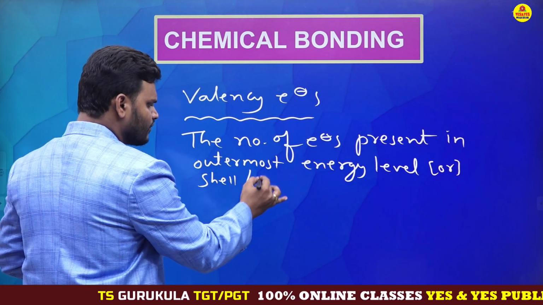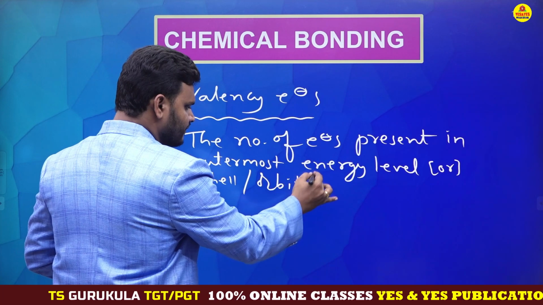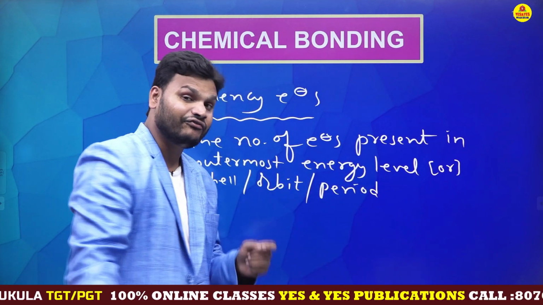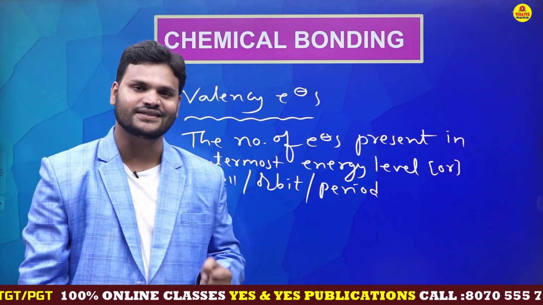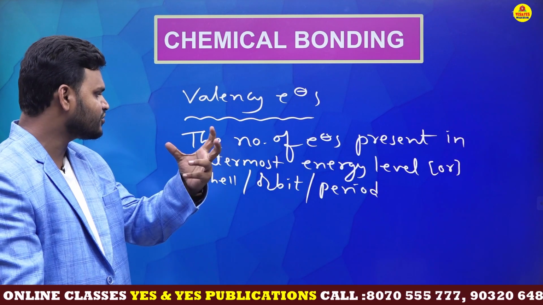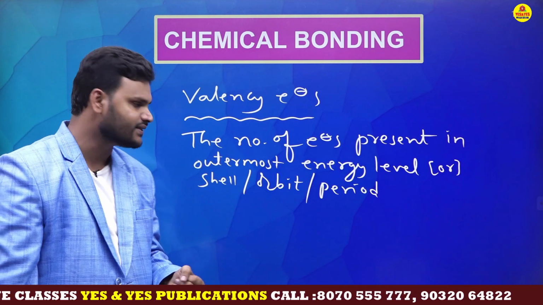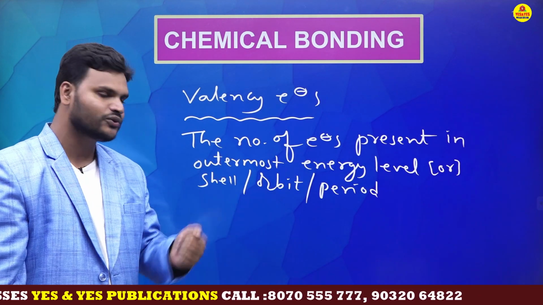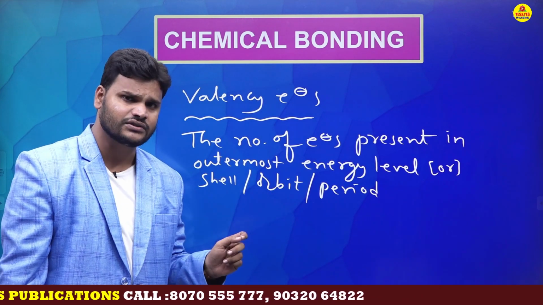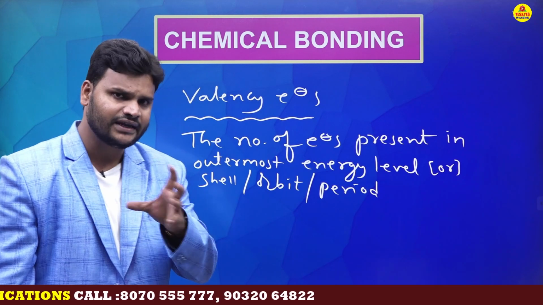It is also called orbit. It is also called period. So different terminology, but the meaning is the same. We can say the number of electrons present in the outermost shell, or the number of electrons present in the outermost orbit, or in the outermost period. So don't get confused. The terminology is different, but the meaning is the same.